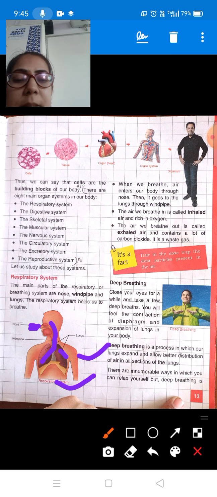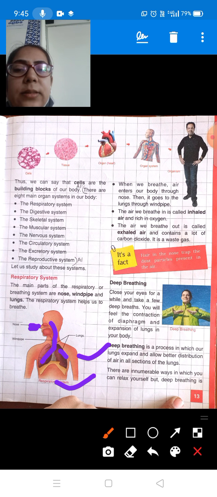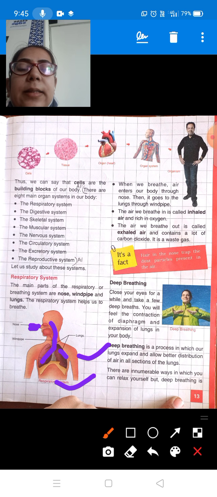into the lungs, right? The air which we breathe in is called inhaled air, and this air is rich in oxygen, because students, you know that we need oxygen. We take this oxygen through the air. Whenever we breathe in air, this air is rich in oxygen, and it is also called inhaled air.